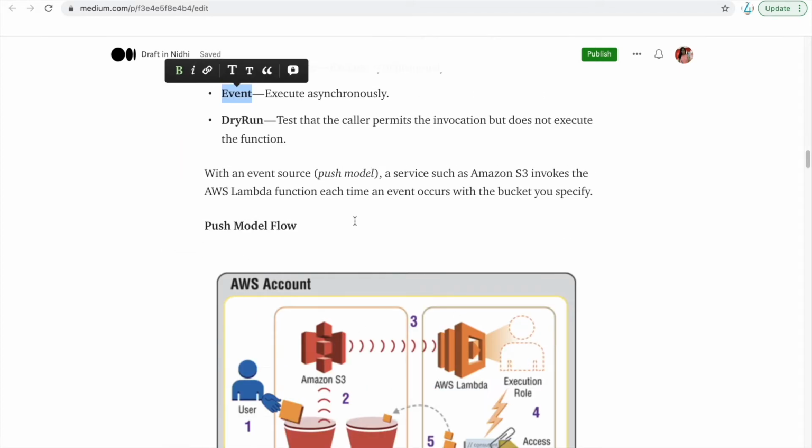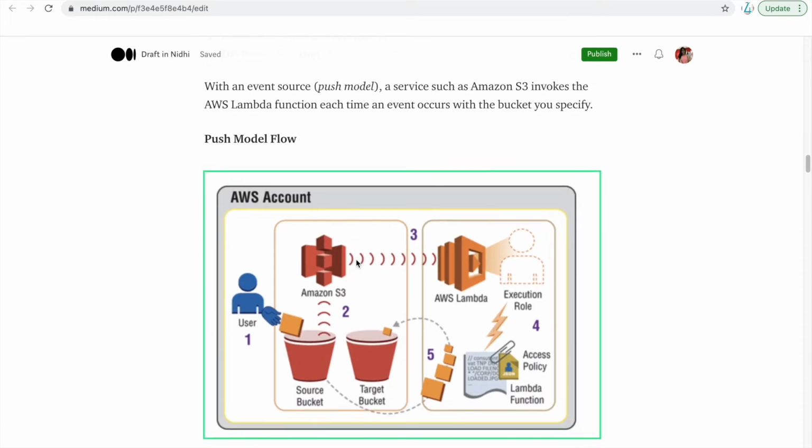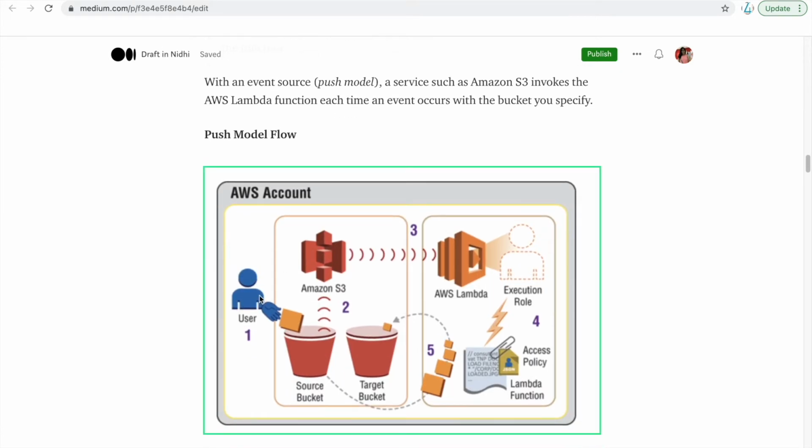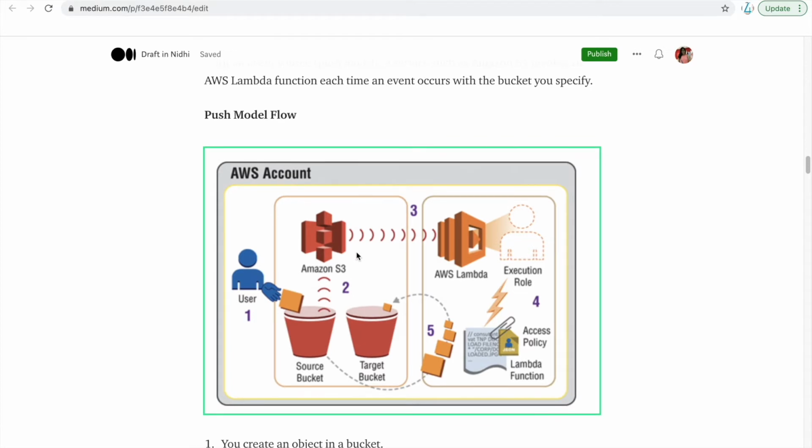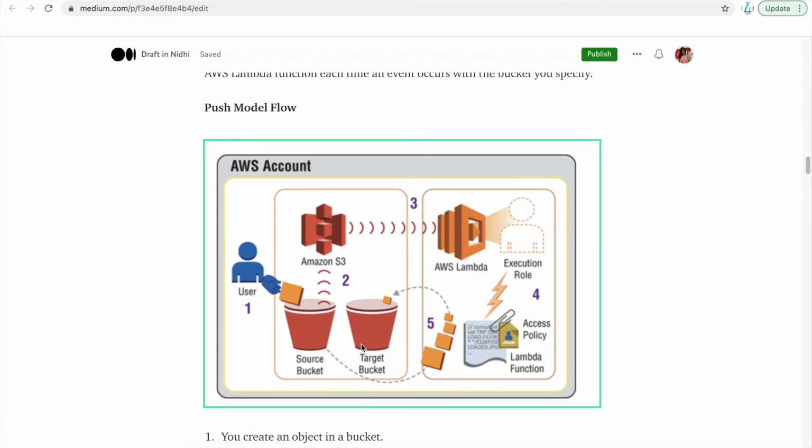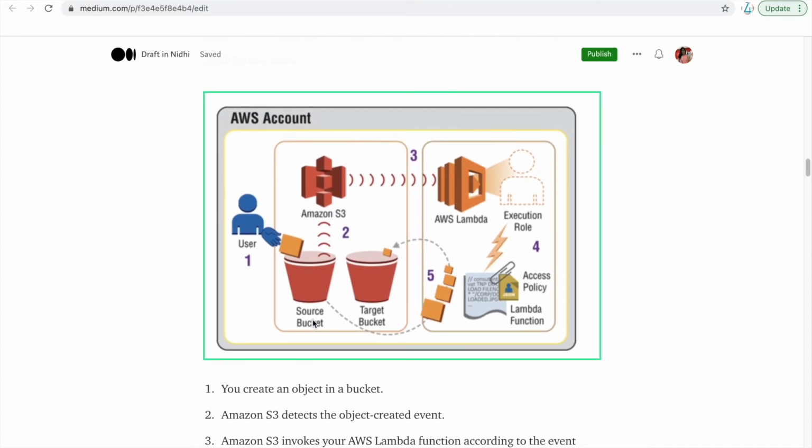I just wanted to show you how the push model flow works. Here you can see that there is a user, and this is an Amazon S3 bucket, a source bucket. The user will put something in the source bucket, and Amazon S3 detects that object created event. Then Amazon S3 invokes your AWS Lambda function.